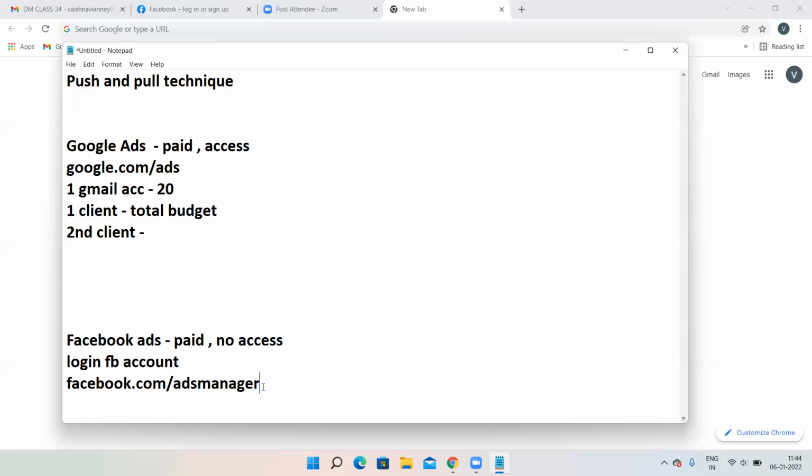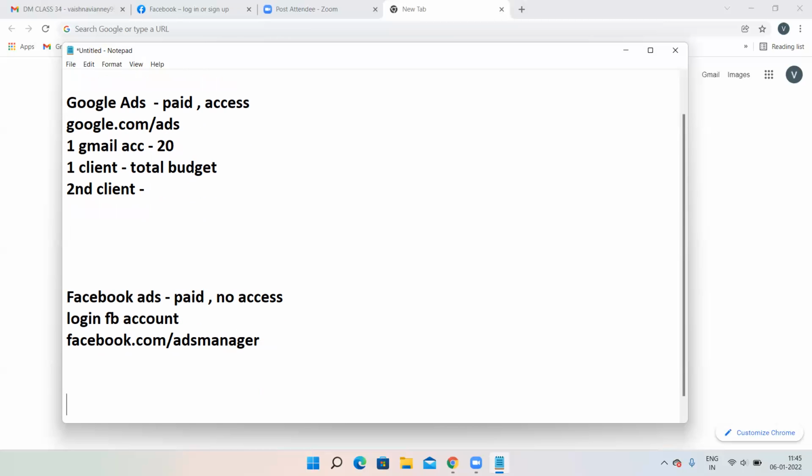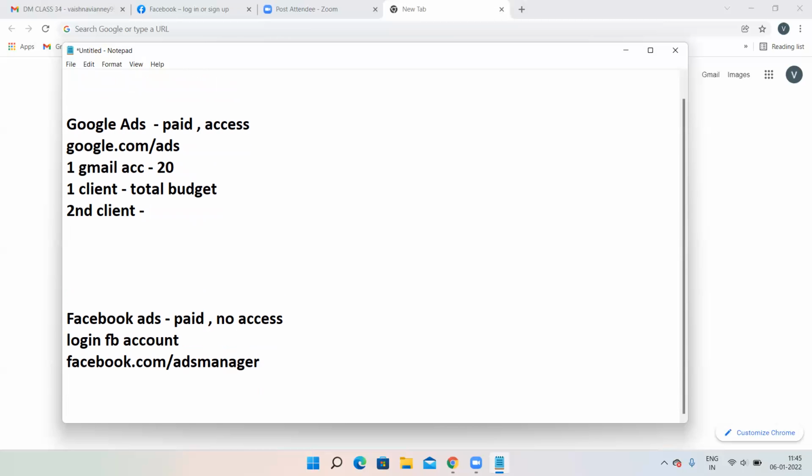So if you are working for your client, then what he needs to do is he needs to give his Facebook account credentials, username and password. Then only you can run ads for that particular person. Otherwise, as I told, you have to create the Facebook ads with the help of a Facebook page only. Without a Facebook page, you cannot run Facebook ads. But here no page is required. In Facebook ads, page is required.